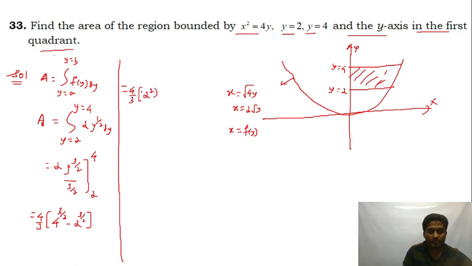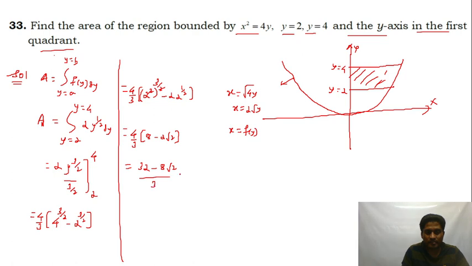So that is 2 square power 3 by 2, minus 2 into 2 power half. So this will cancel, 2 will cancel with 2. So 4 upon 3, and then 8 minus 2 root 2. So it's (32 minus 8 root 2) whole divided by 3 square units.